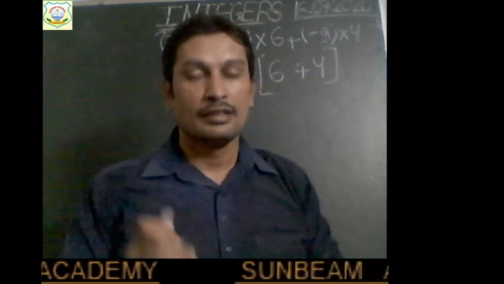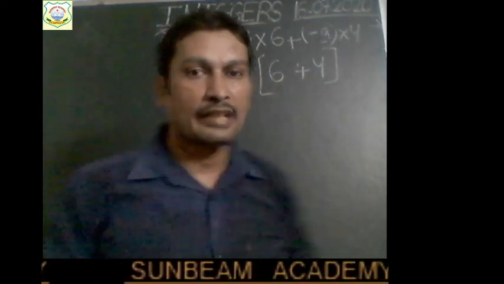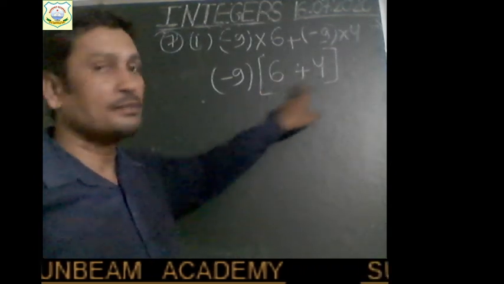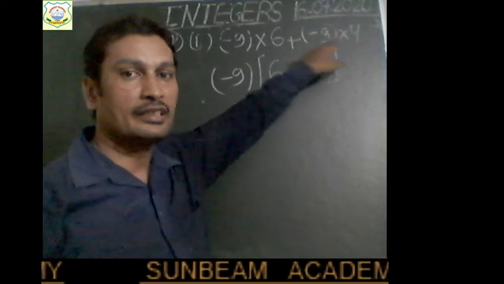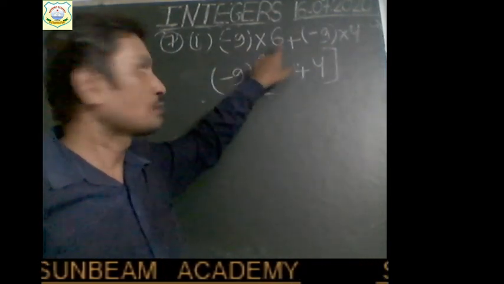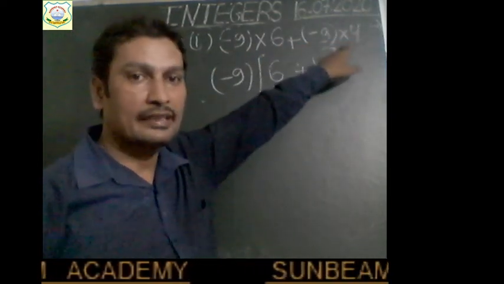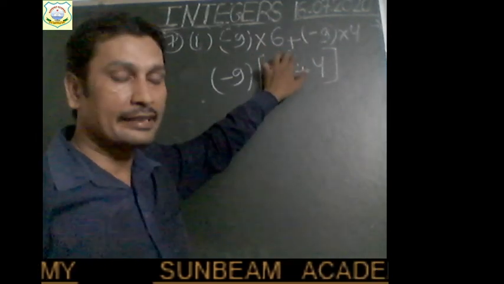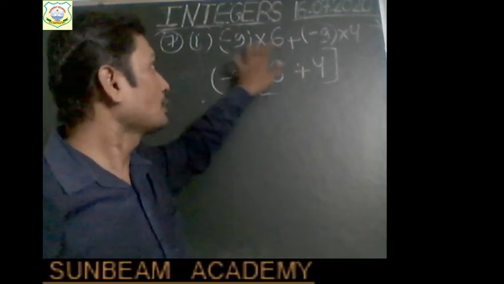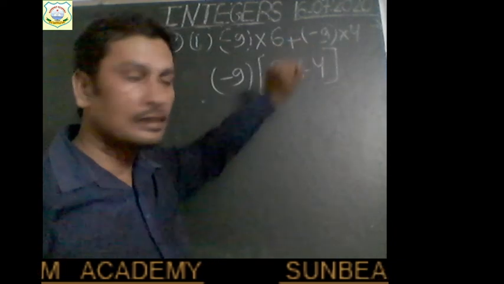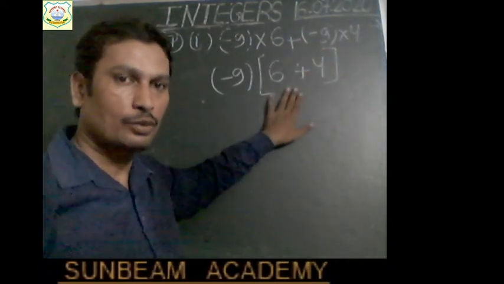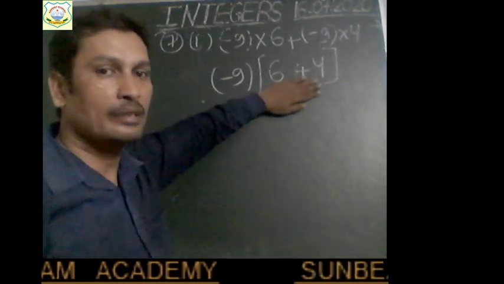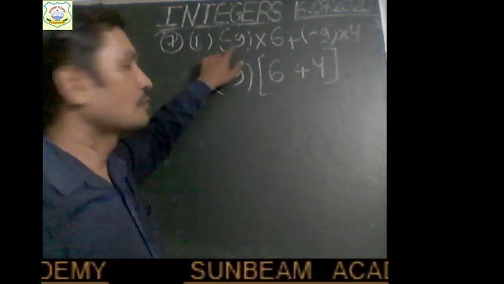This is the distribution of multiplication over addition. Right? A into B plus C equals A into B plus A into C. If the same number A is multiplied with two different integers and their products are added, then in place of multiplying and then adding, we can firstly add the other two integers together and then multiply the sum of these two integers with the number which was common.